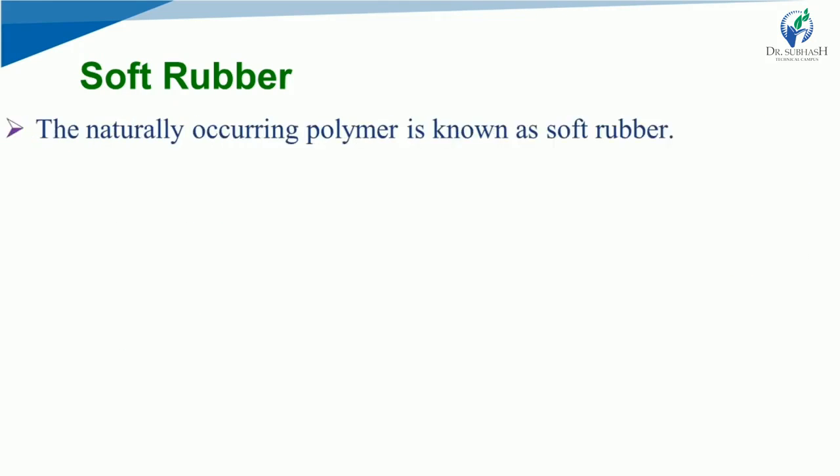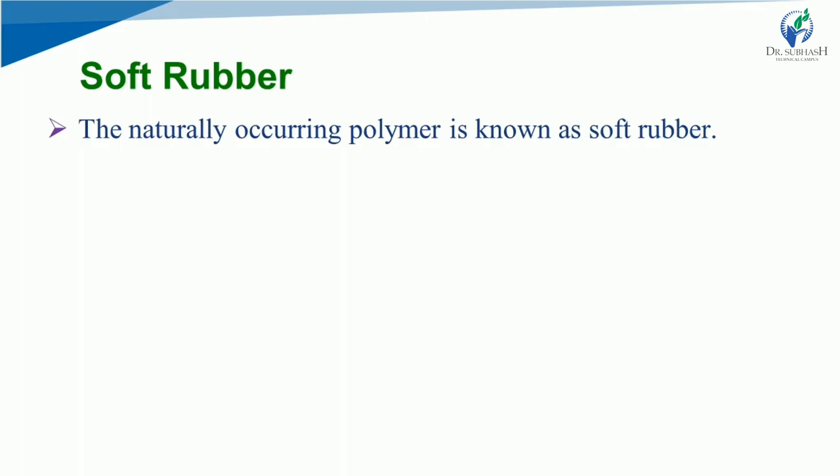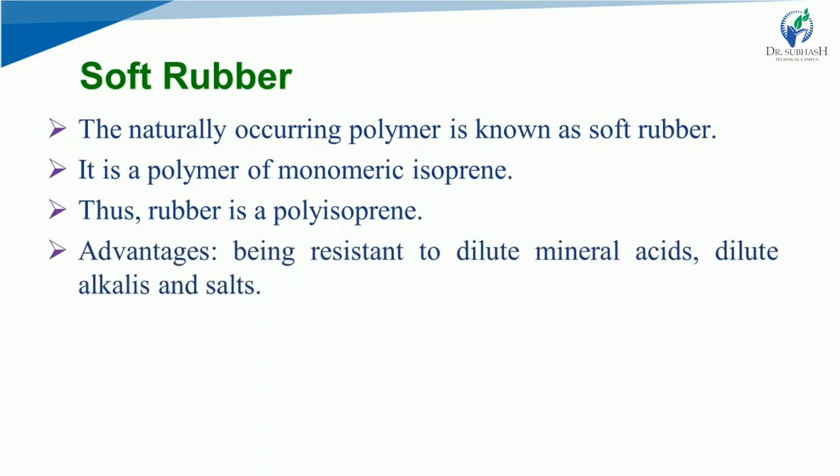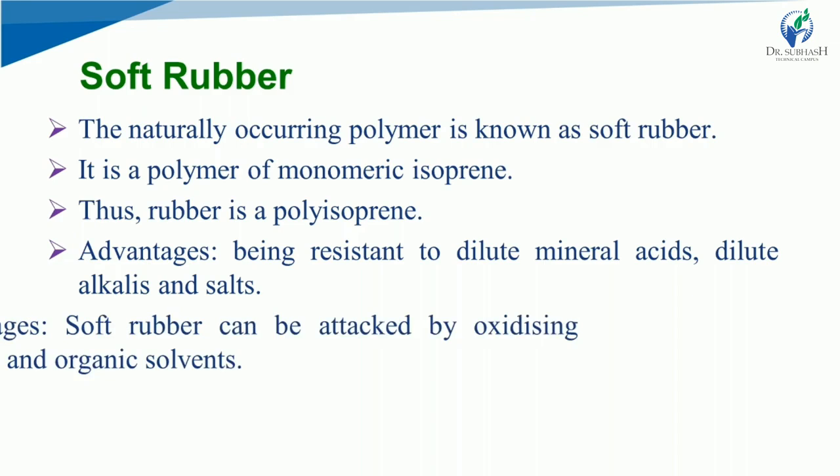Soft rubber. The naturally occurring polymer is known as soft rubber. It is a polymer of monomeric isoprene. Thus, rubber is a polyisoprene. Advantages: it is resistant to dilute mineral acids, dilute alkalis and salts.